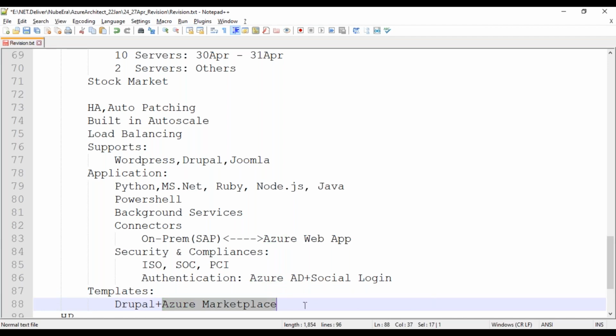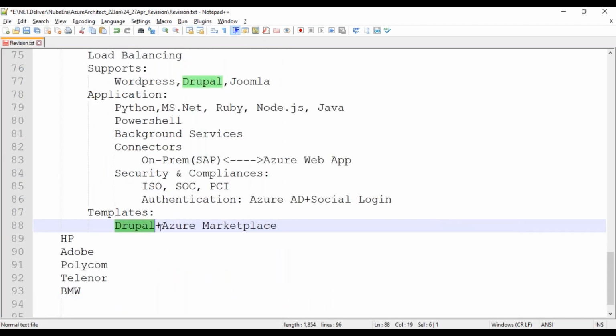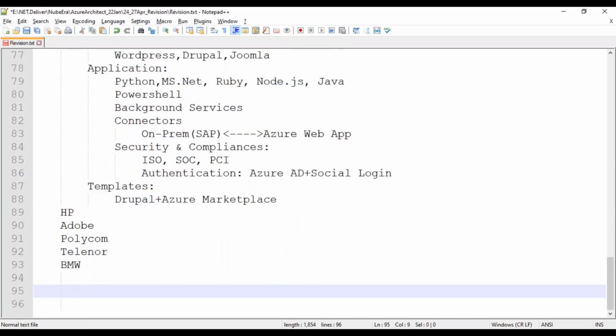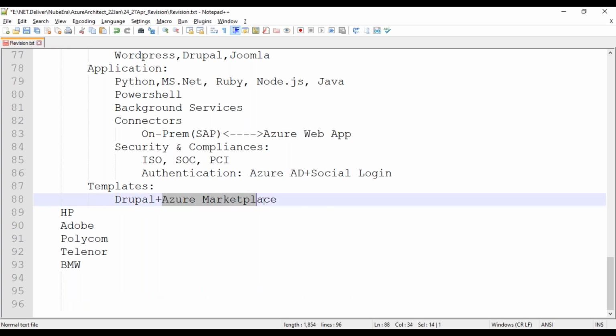What is Drupal? Zaid, sorry, what is Drupal? Drupal is basically one framework which helps us to design and develop an application. Many frameworks are required in developing an application, so for that they have this option. If you do not like it, you can go with the Azure Marketplace. Azure Marketplace is also a good option for this basically. Any questions, guys?